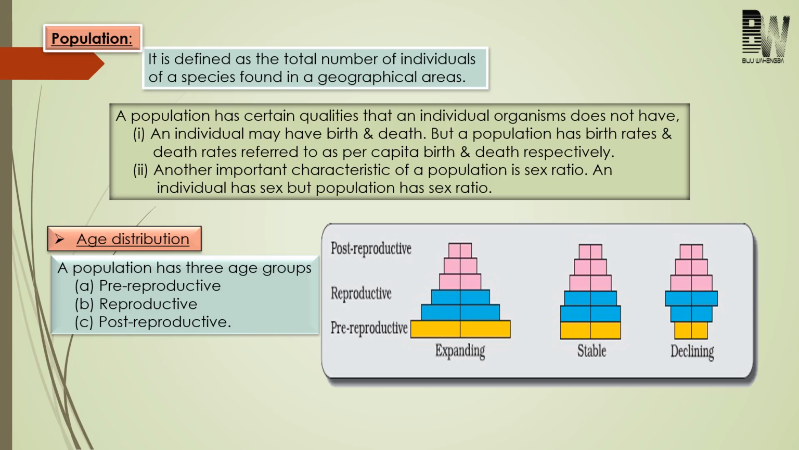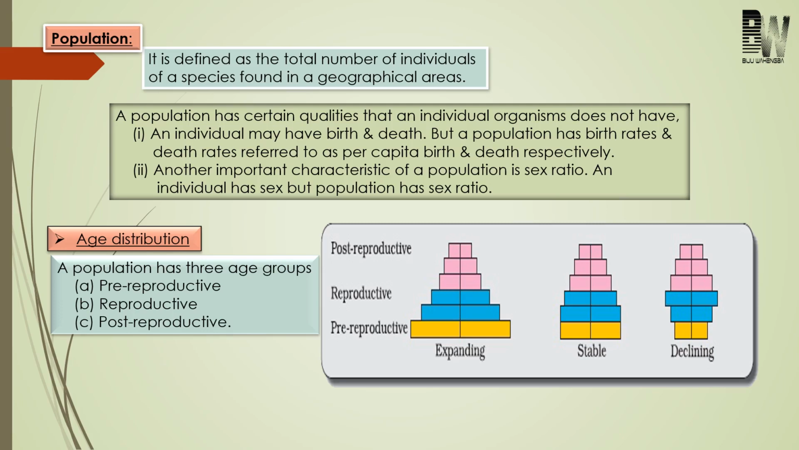Now come to point number two. Individual, okay? Individual has birth and death. But when you come to population, the population will have what? Birth rate and death rate. So this is the difference between individual and population.